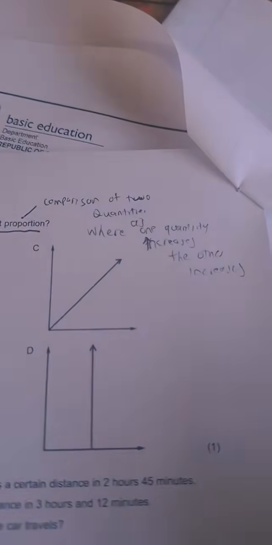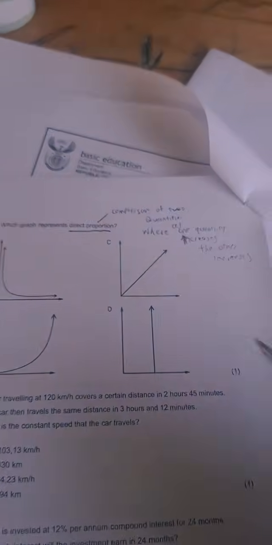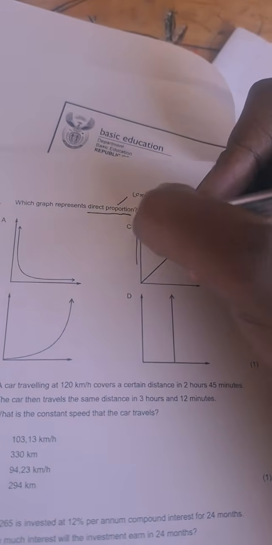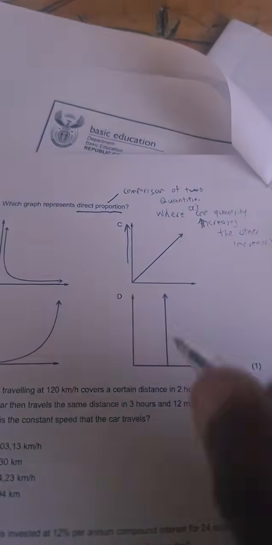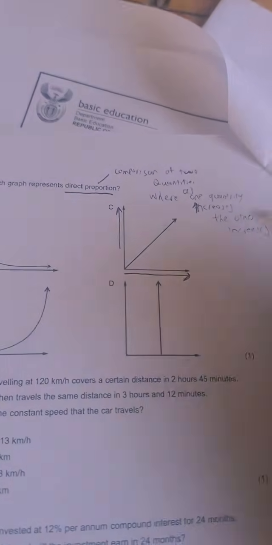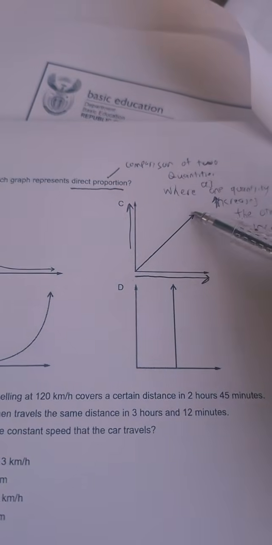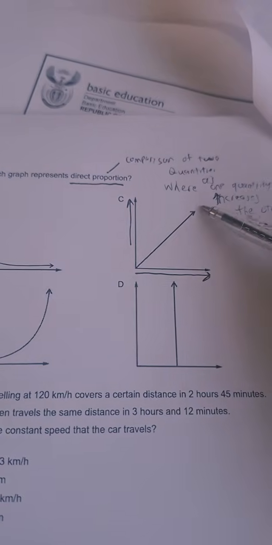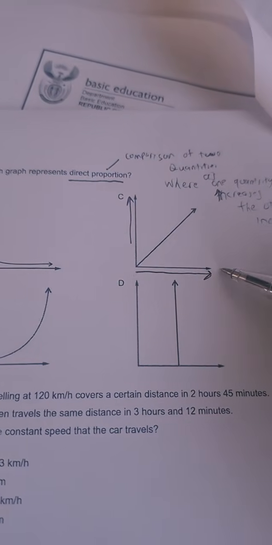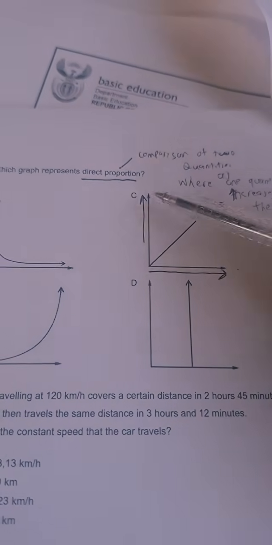Or vice versa, guys: as one quantity decreases, the other one decreases. My y-axis represents one quantity and my x-axis represents another. For this graph, the reason we are saying it is C is that as x increases, y is also increasing.